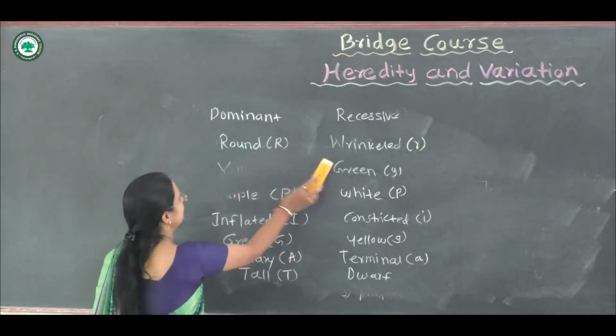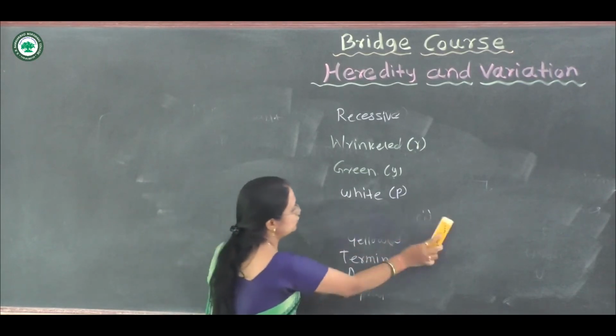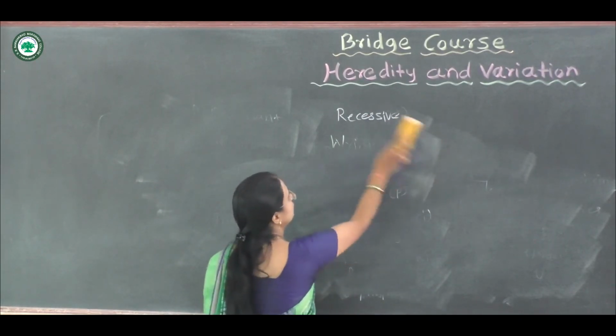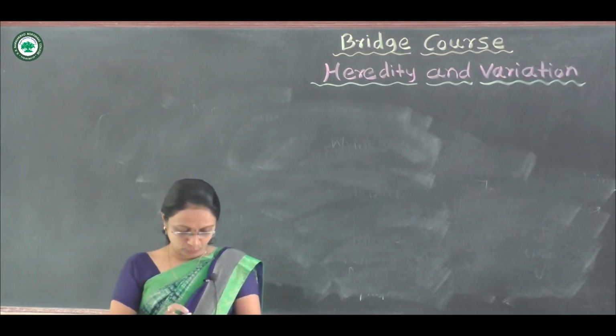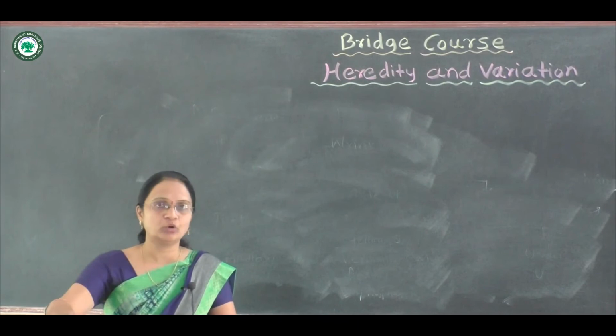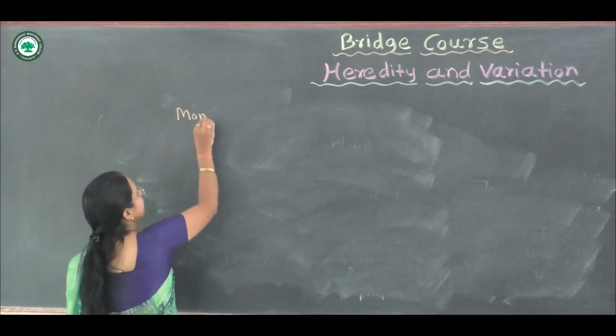Okay, now let's consider one character, and taking this one character, we will find how the monohybrid cross takes place, and how the plants are produced with the help of this monohybrid cross. Now, come towards the monohybrid.